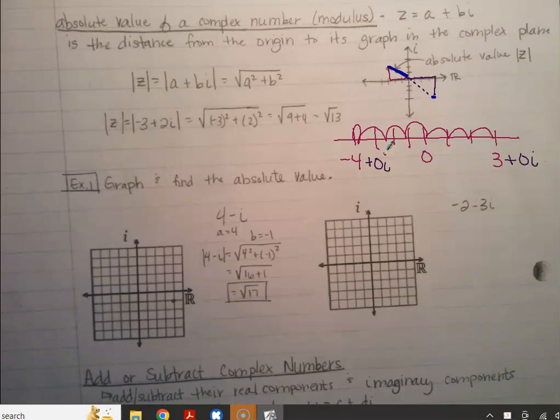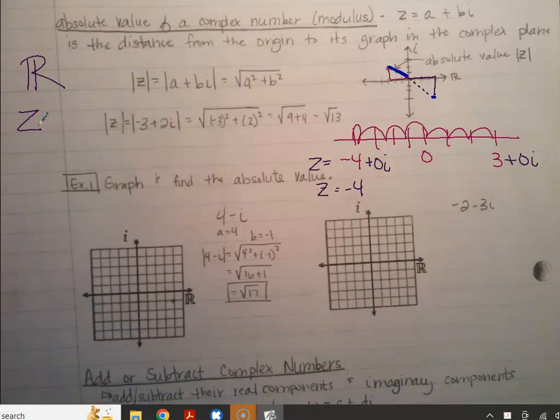And then the z is how far it is to the origin, the straight line. Well, z is any number. So in this case, z would equal -4 plus 0i, so z would equal -4. Z is the symbol for complex numbers, like R is the symbol for real numbers.